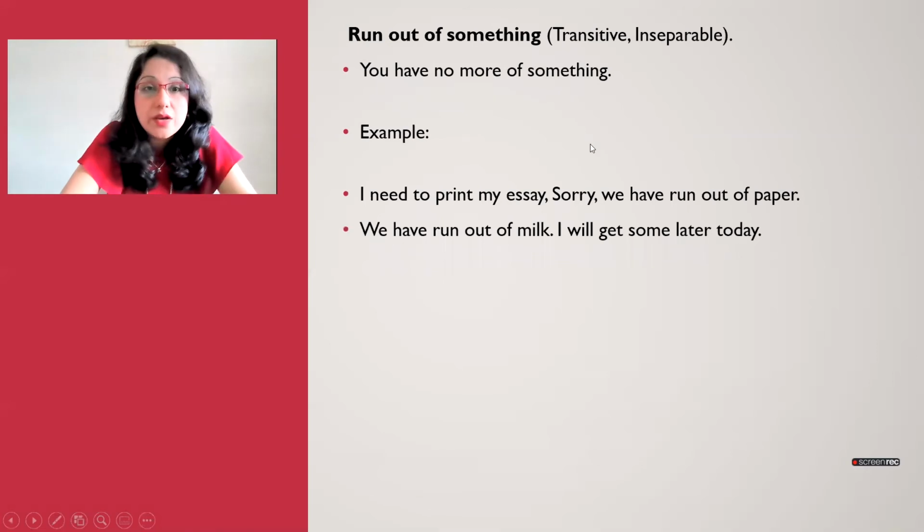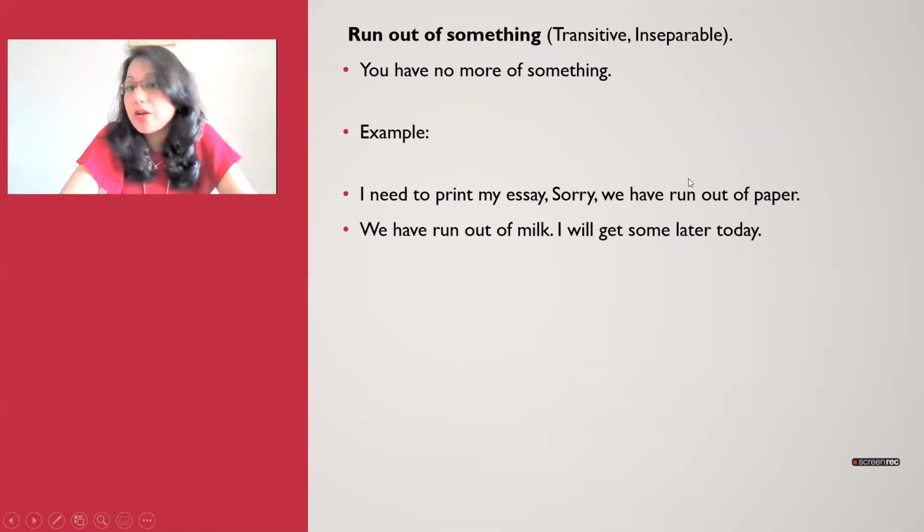Moving on with run out of something. So this is your transitive, but this is your inseparable one. And when you say run out of something, that means you have no more of something. Like here, I need to print my essay. Sorry, we've run out of paper. Too bad. Okay, so we have run out of milk. I'll get some later today. So when you run out of something, that means you don't have that anymore. So in the first one as well, run out of paper, and here you've run out of milk. Transitive, but inseparable, as you can see. Okay, so you have the object, but you cannot place the object anywhere in between.